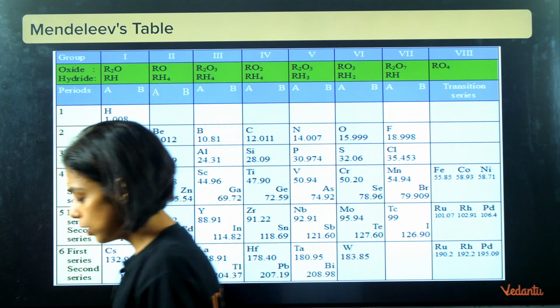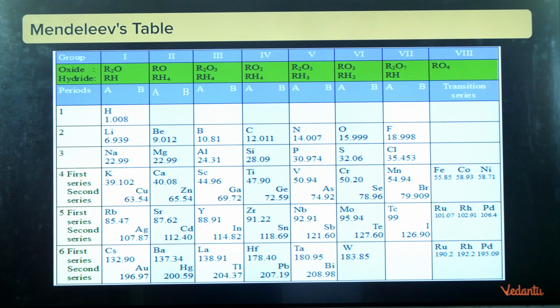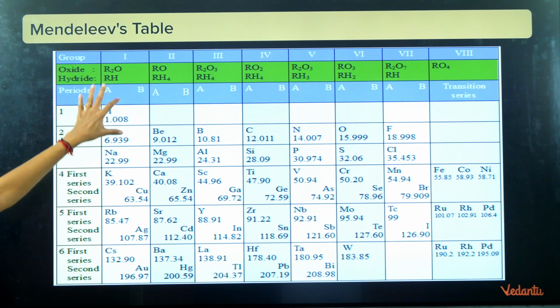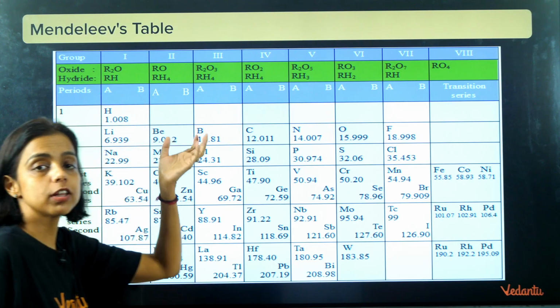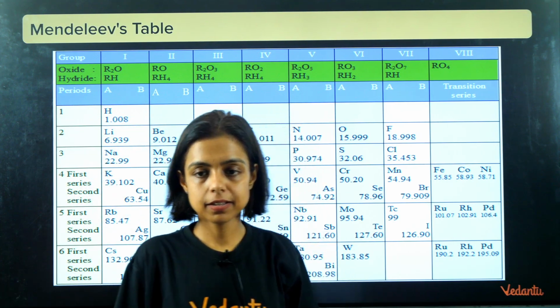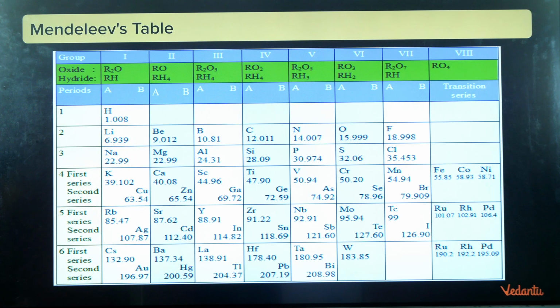So you should definitely know Mendeleev's periodic table. You can have a look again, guys. The elements with similarity in property are placed together in a group. The elements belonging to the same group have a similar general formula for their oxides and hydrides. You can see here how they combine with oxygen and hydrogen and what compounds they form. At that time when he gave his periodic table, Mendeleev arranged 63 elements.